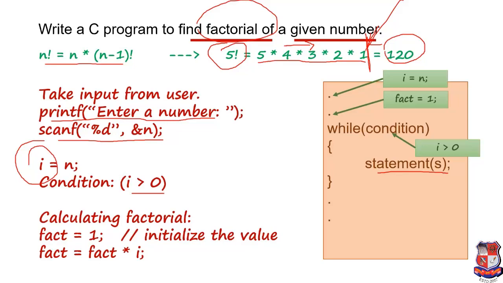So our statement will be fact equals fact into i, and then we decrease our value of i by 1. For that we mention i minus minus within this loop. Now we'll see the demonstration of this program in Turbo C++.